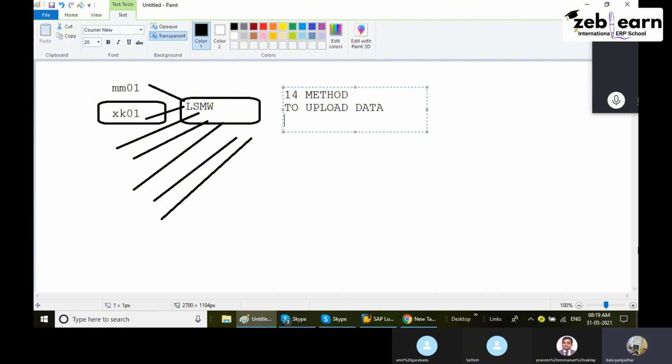In your project, a minimum of 20 to 30% of the work will be only LSMW, or LSMW and BDCs. Old data you compulsorily have to load into SAP using these methods. The functional related part is done only through LSMW. That's why LSMW is very important, for the technical side or the functional side both.